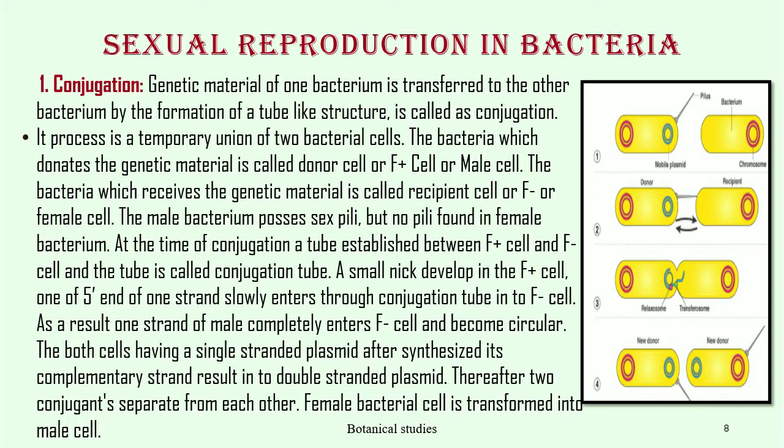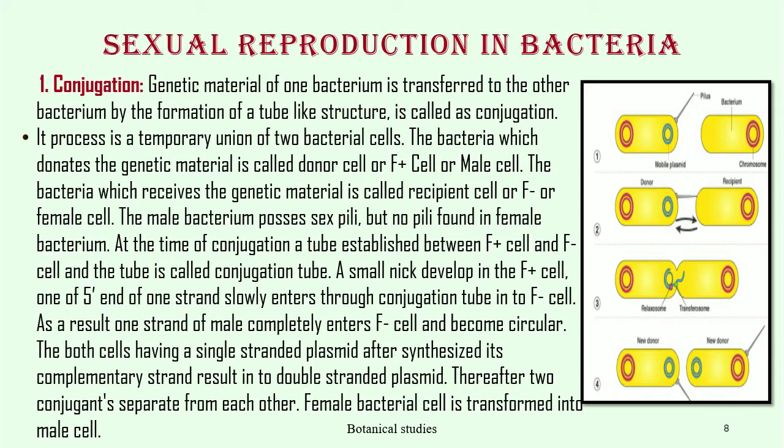The bacterium which donates the genetic material is called the donor cell, or F+ cell, or male cell. The bacterium which receives the genetic material is called the recipient cell, or F- cell, or female cell. The male bacterium possesses sex pili, but no pili are found in the female bacterium. At the time of conjugation, a tube is established between the F+ cell and F- cell, and the tube is called the conjugation tube. A small nick develops in the F+ cell.